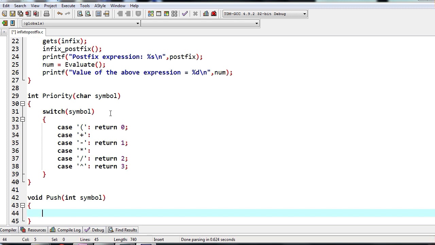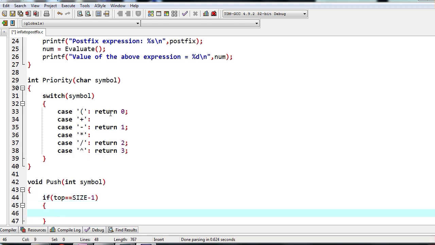We have already written the program for stack, so you know already the code for push and pop. Basically first we need to check if top is equal to size minus 1. If it is equal to size minus 1, then we need to display overflow. Though that will not happen here, we still need to mention that: push operation failed.